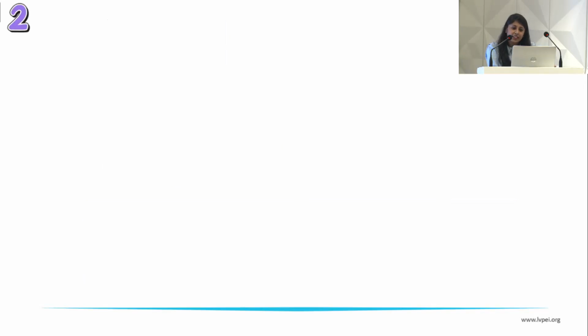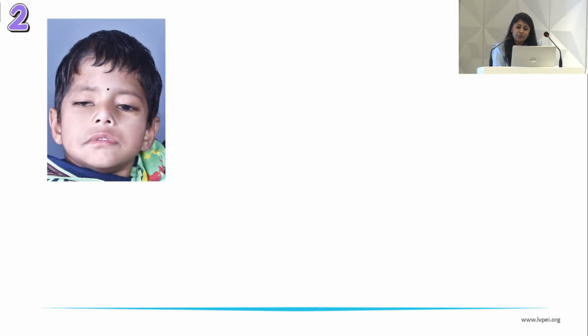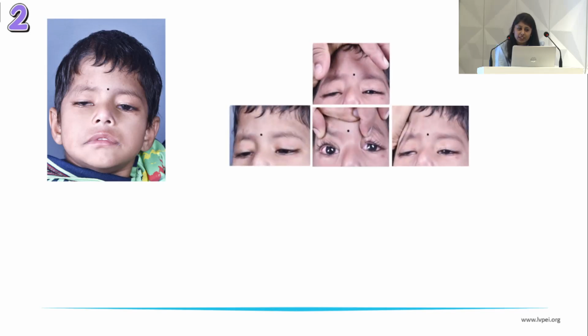Then this was the second case, a 7-year-old male child with developmental delay and drooping of both eye upper lid since birth. As we can see in this photograph, this child also had drooping of right corner of mouth and flat nasolabial fold on right side. He had chin elevation of AHP. The child was not very cooperative to the photographs.